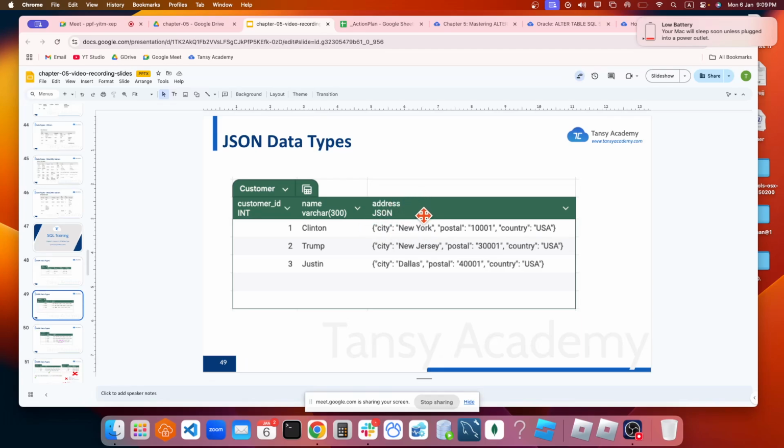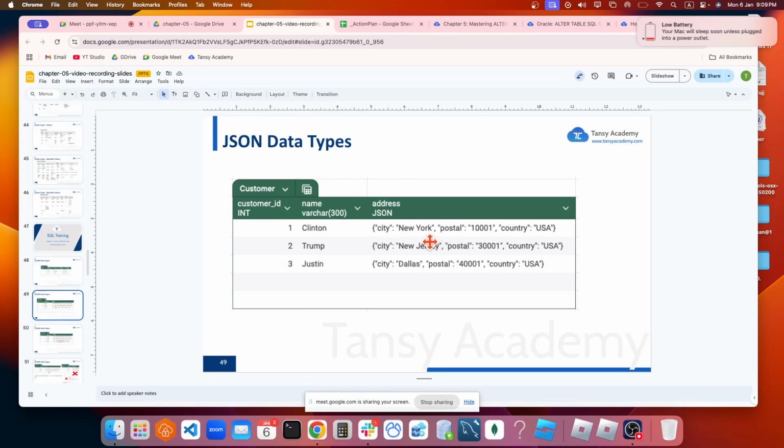So the benefit is, number one, if any columns are not used in calculations and are only informational, you might use them or you might not, you can put such columns in JSON. But again, the data should be related when you put it in JSON. You cannot say, I want to put city here, I want to put salary, and then I want to put his age. No, it doesn't make sense. It has to make sense. If there are no calculations on this, yes, you can go for JSON, because if you use JSON, it will degrade your performance.